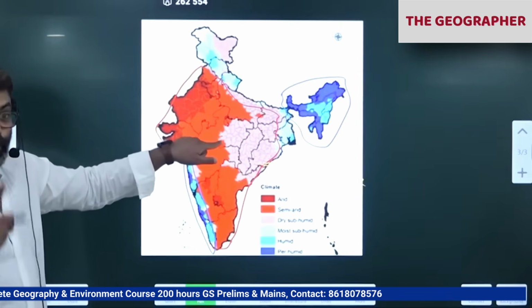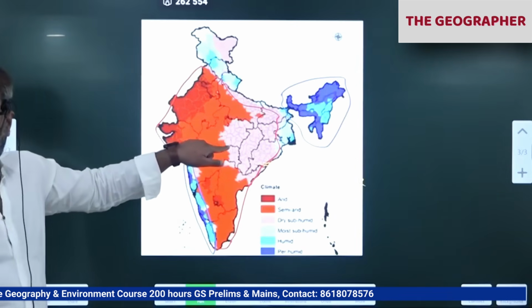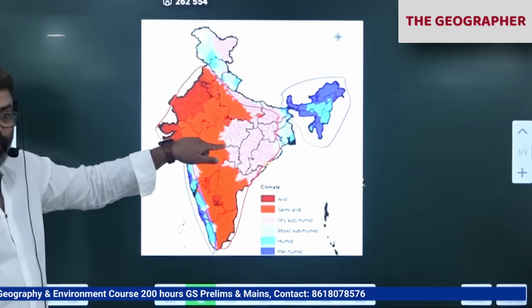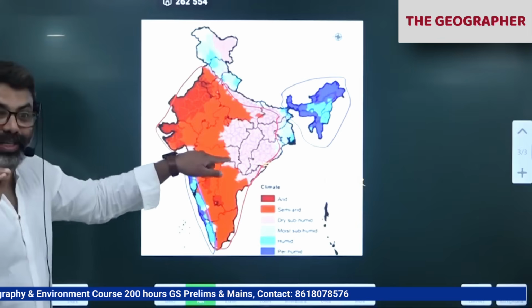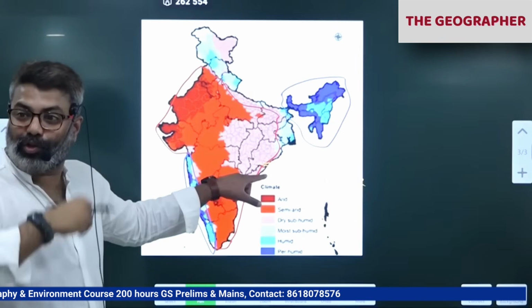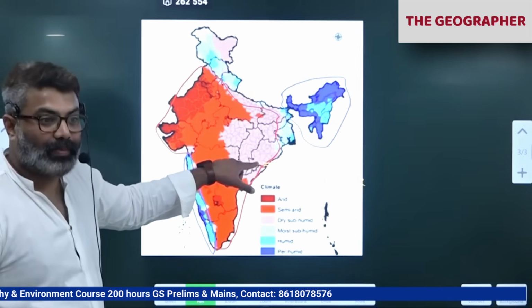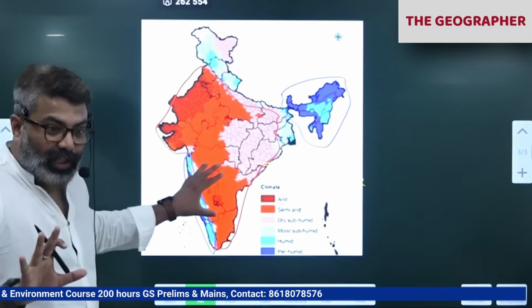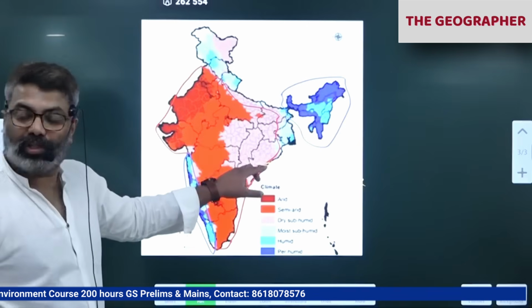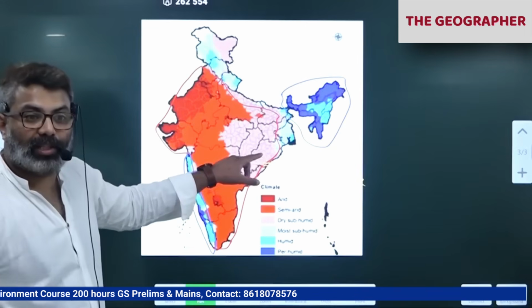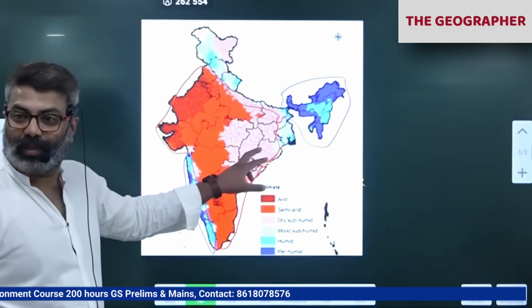As a result, they have to grow drought resistant crops like horse gram and green gram to sustain themselves. That too, what? Subsistence in nature. What is subsistence? Whatever we grow, we consume. We can't sell it in the market, because whatever they grow is only sufficient for their family. You got it? So it's not sufficient for selling in the market. As a result, they can't expect some revenue also.